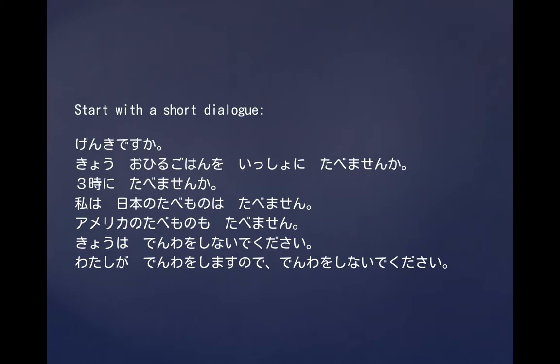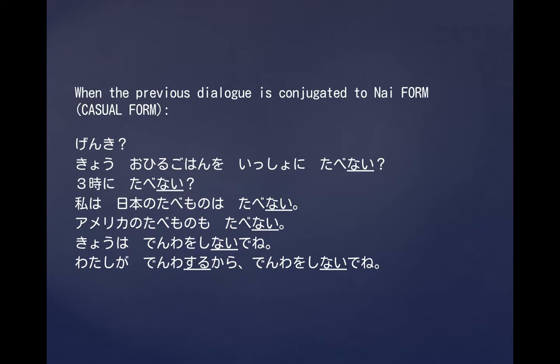日本の食べ物は食べない。ません turns into ない。食べ物も食べない。ません turns into ない。電話をしないでください。電話をしないで。私が電話をします turns into する, which is the dictionary form. So 電話をしないでください。しないでね。So the dictionary form is the casual form of the masu form, and the nai form is the casual form of the masen form.